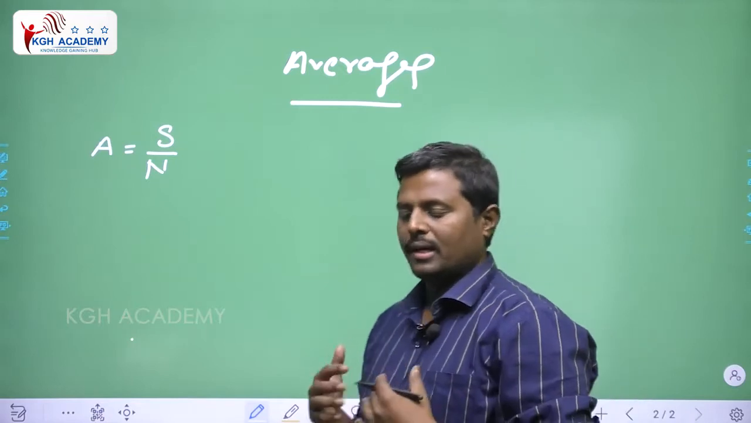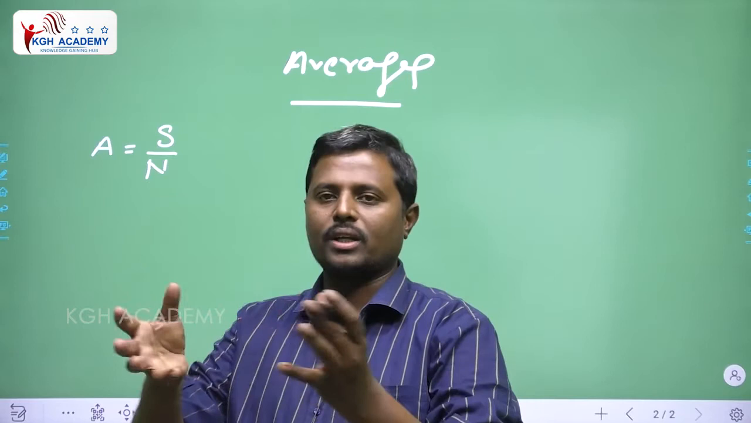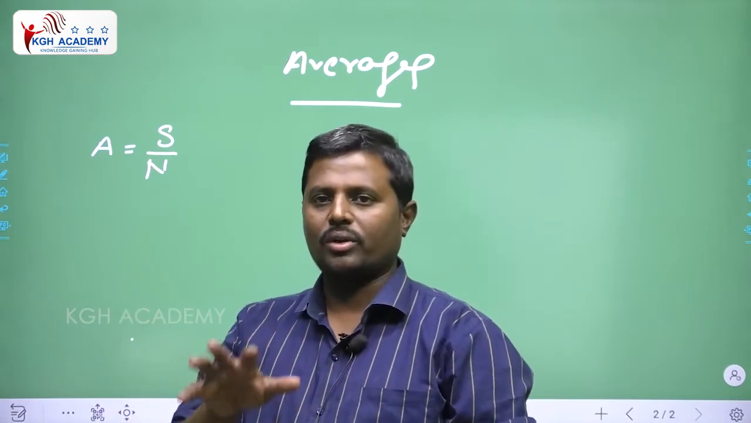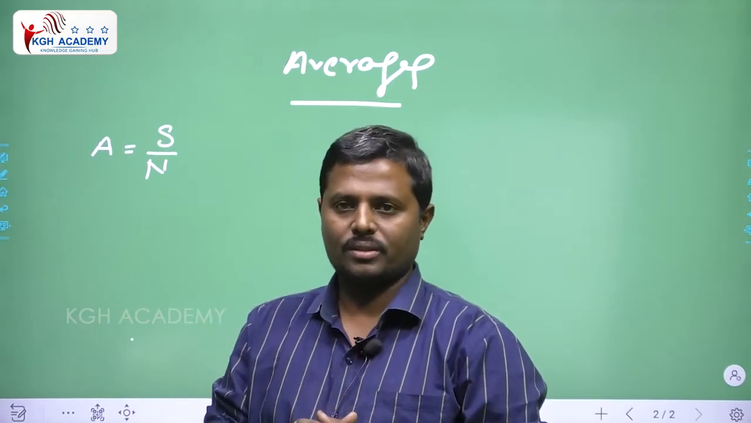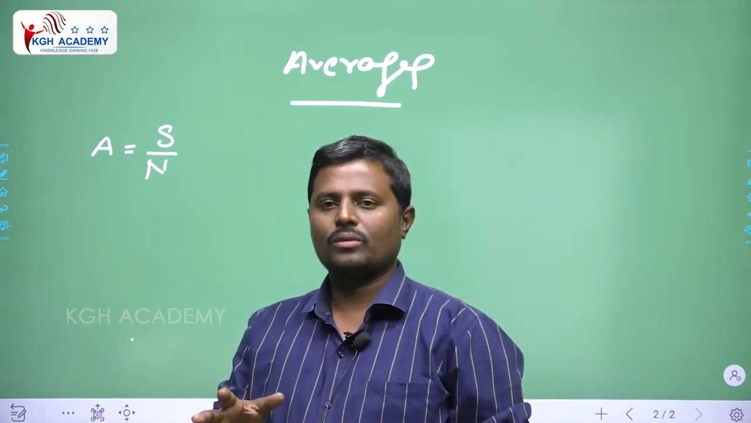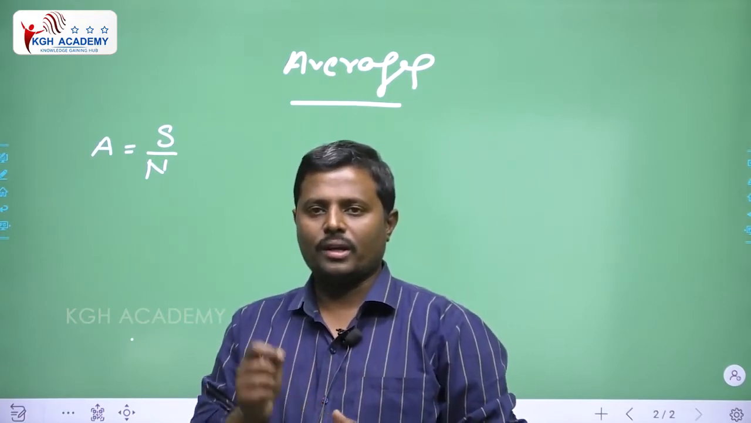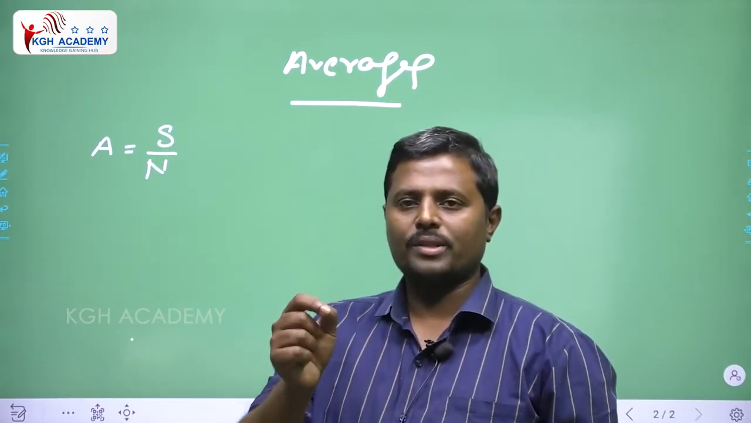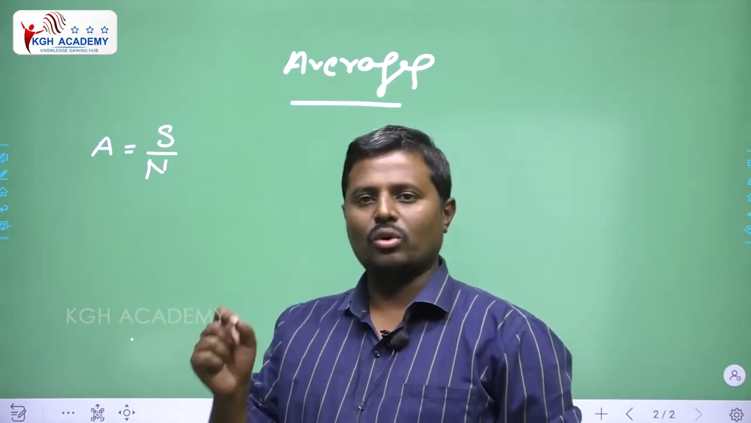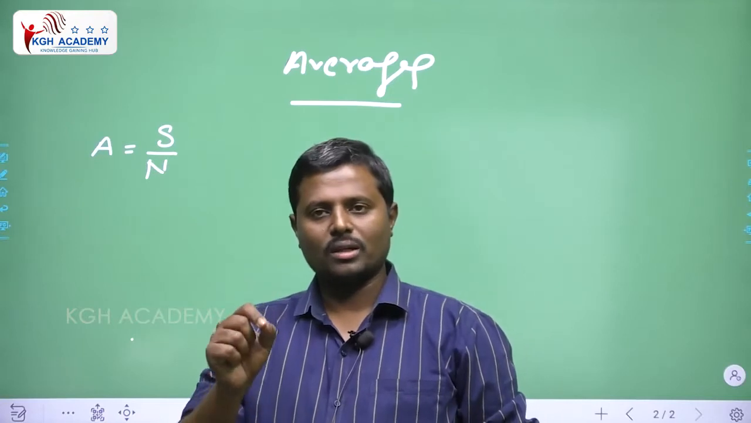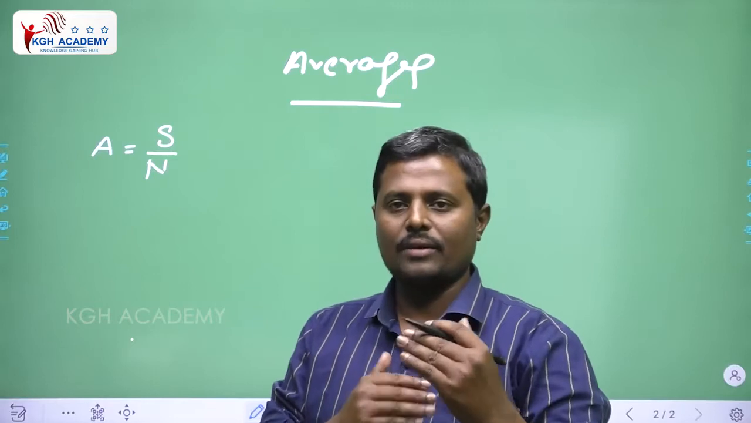For example, if I have 10,000 rupees and I want to distribute it among 10 students, each one gets 1000 rupees. That 1000 rupees is known as the average. If we divide 100 rupees among 10 people, each one gets 10 rupees, which is the average. If we divide 120 rupees among 12 members, each one gets 10 rupees, that is the average.